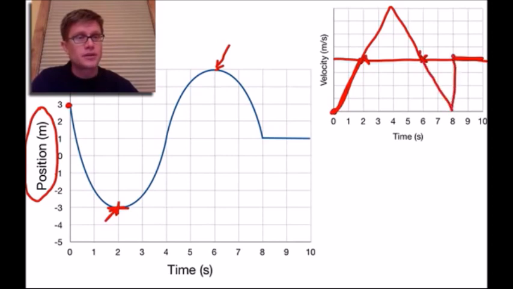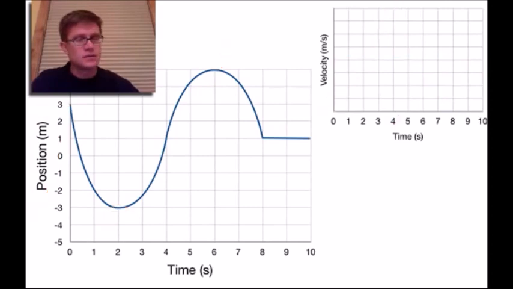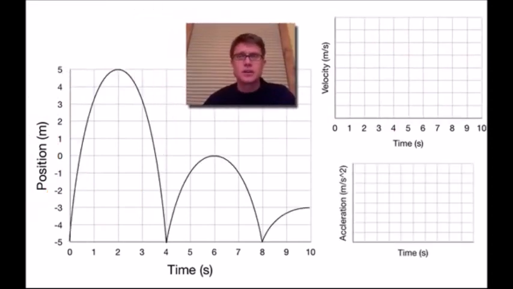And then the whole thing is going to kind of come up, and then it's going to be 0 again. And so that would be the graph for this position versus time. Velocity is increasing, velocity is decreasing, or increasing in the negative, and then the velocity stays at 0. Let's try an even cooler one.